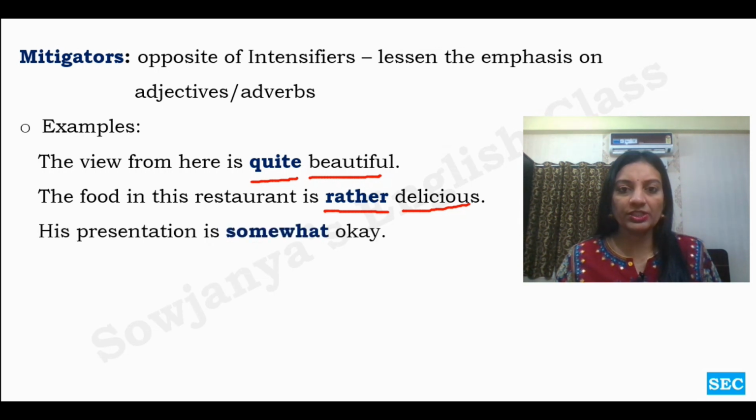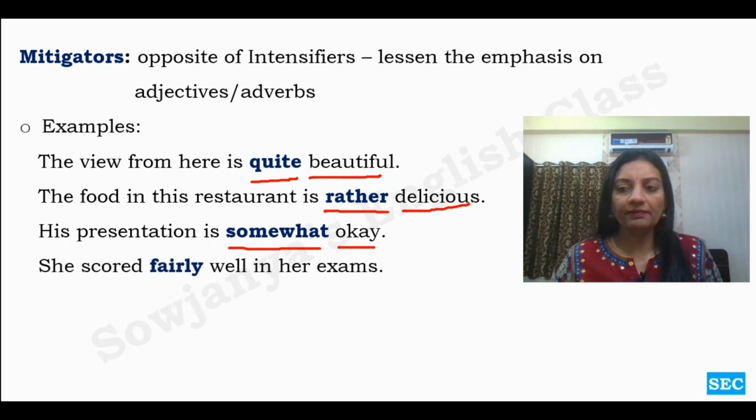His presentation is somewhat okay. His presentation can be much better than this, but this is also not a bad presentation. Somewhat okay kind of presentation. She scored fairly well in her exams. So here she scored well in her exams. Here she scored fairly well in the sense she could have done much better, but this is also not a bad performance. So that is what a mitigator does in the sentence.